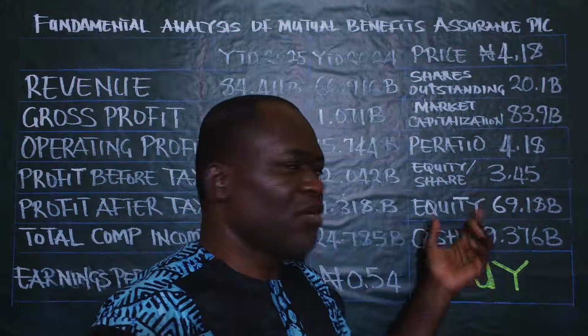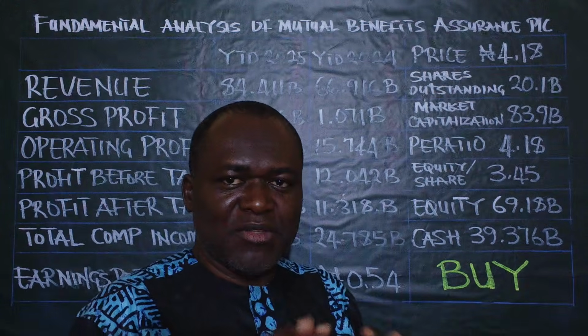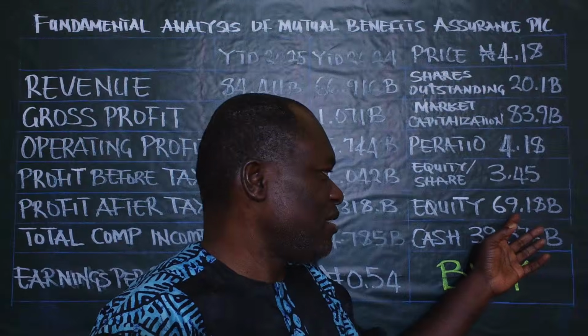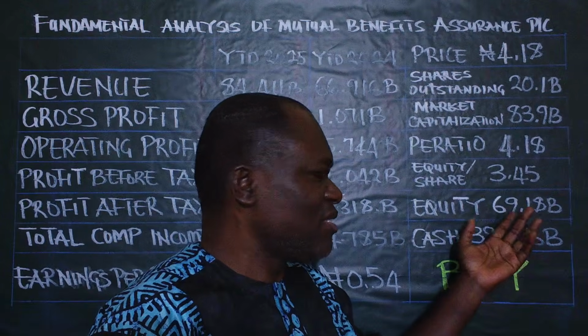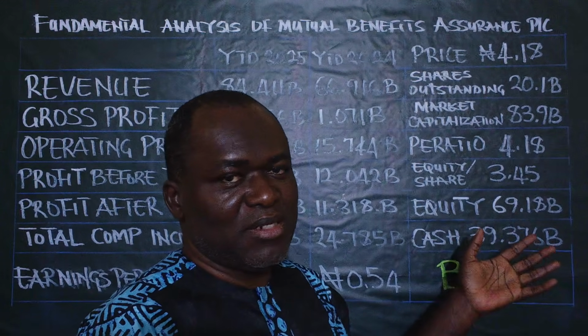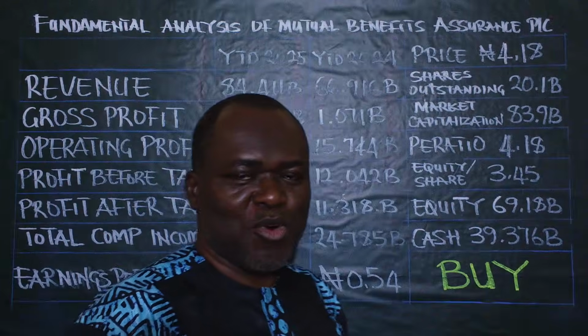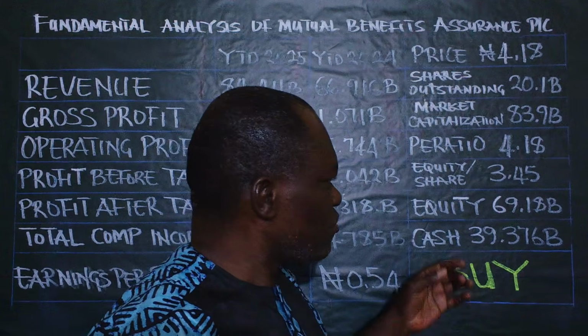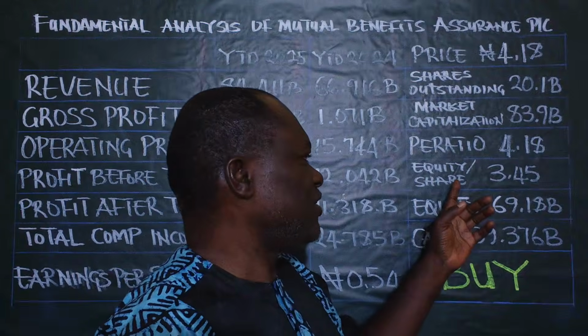This particular figure gives you an idea of the strength of the company's balance sheet. In this case, the equity is approximately 70 billion naira, so the balance sheet could be considered a fortress balance sheet, a very, very strong balance sheet. So we now go to the equity per share.